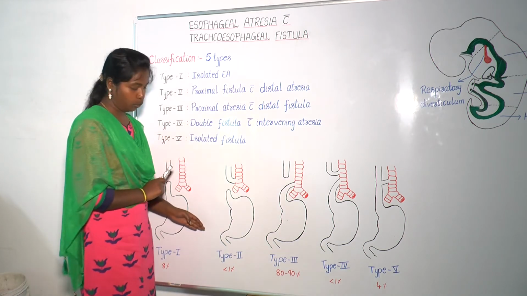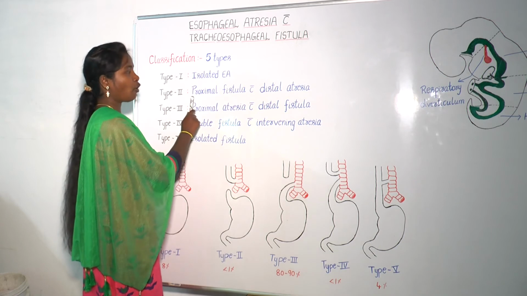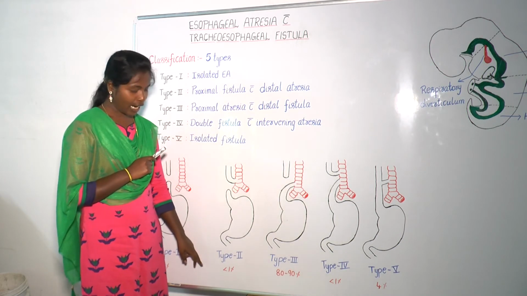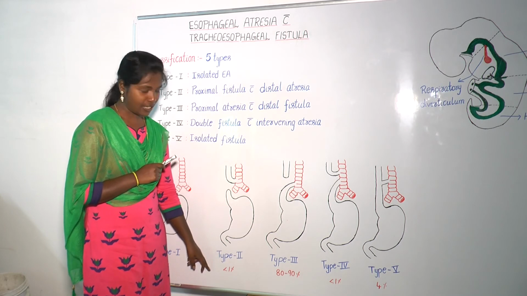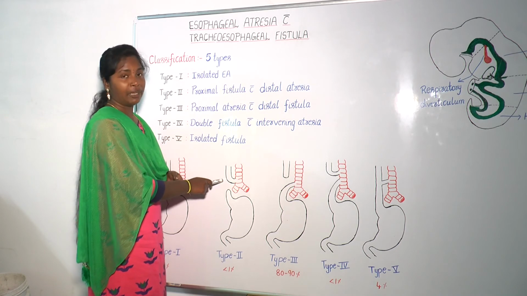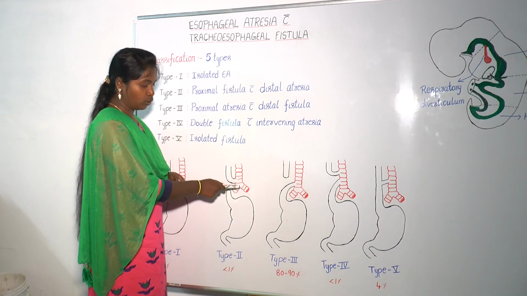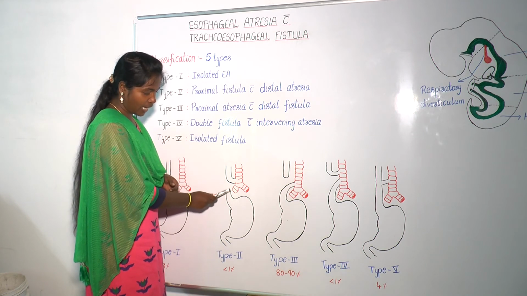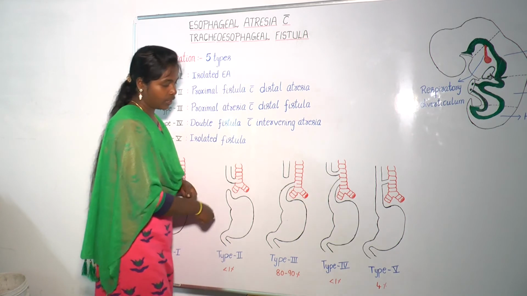Next, type 2. Type 2 is proximal fistula with distal atresia. It is rare and found in less than 1% of cases. In this type, the proximal segment of the esophagus opens into the trachea by a fistula and the distal segment of the esophagus is blind.